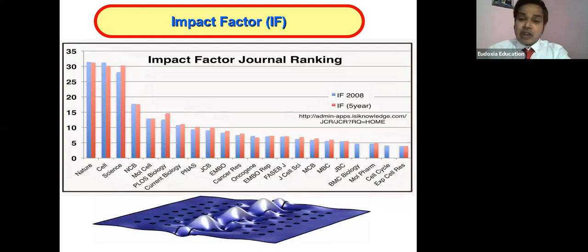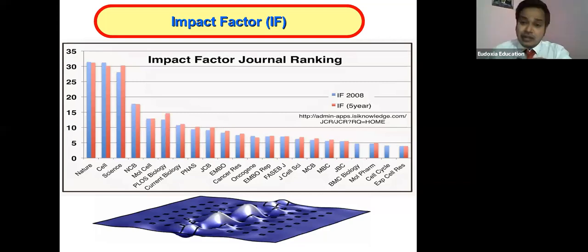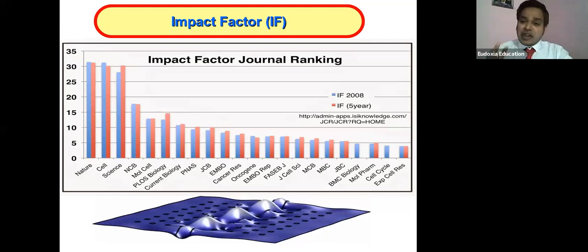Because the impact factor of the journal comes from the citations of the journal. How many citations are there? That is 5 years, and even the impact factor will be 2. That is one impact factor you will get for the last 5 years. What was the impact factor of the journal for the last 5 years? You will get that, and again you will get the current year impact factor also. For this purpose, you can visit the Elsevier website. You can visit the Springer website.